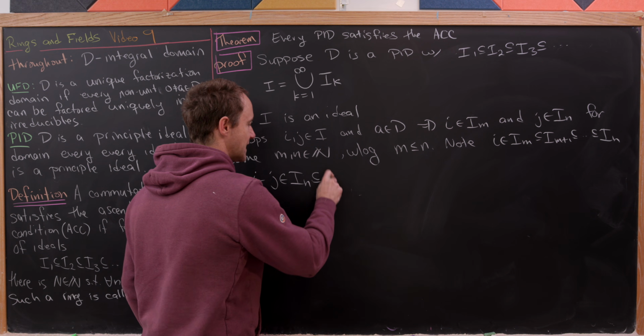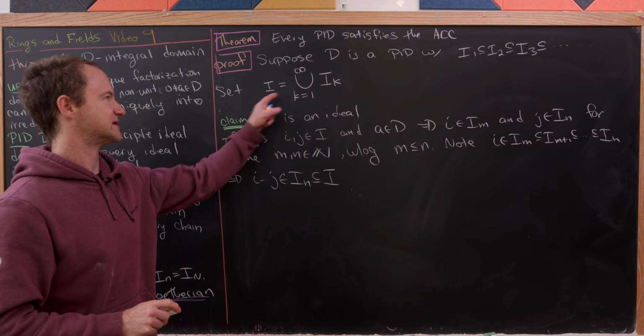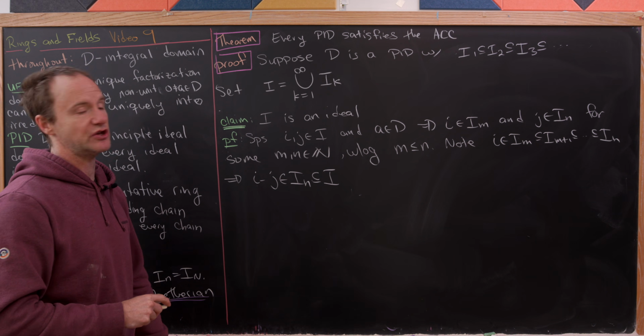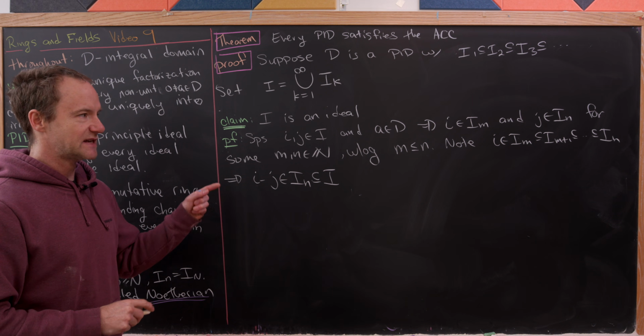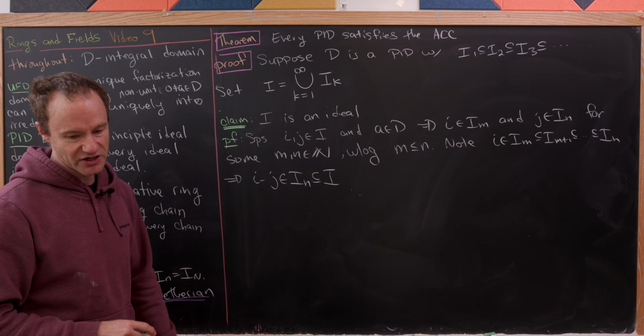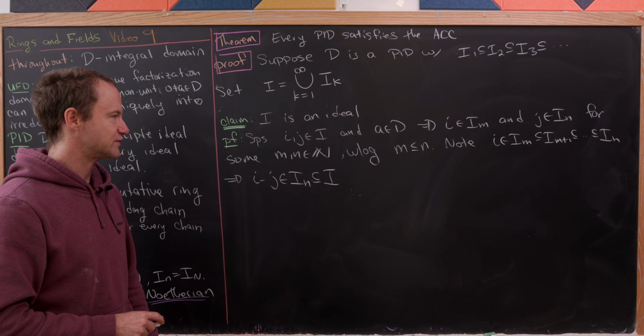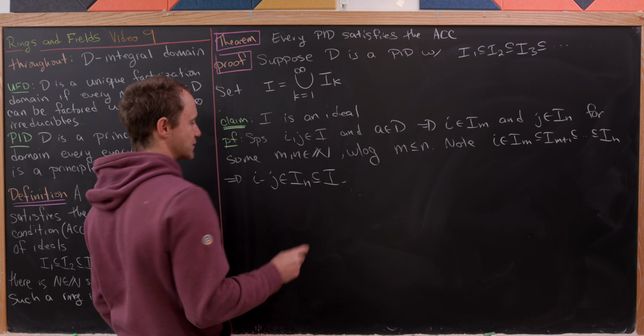But then I sub n is contained inside of I because it's one of the terms in the union. So that's all it takes to show this is closed under subtraction. Now we've got to show that it has the absorption property, but that's pretty easy as well.